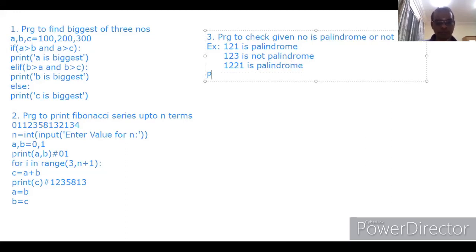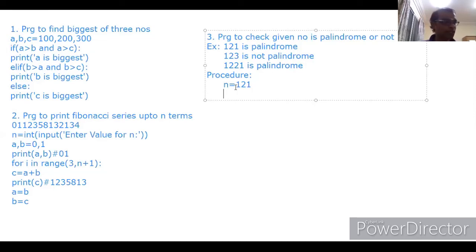Now we will see the procedure to find whether the given number is a palindrome or not. First, as usual, we get one number. For example, I am assigning here n equal to 123 or 121. This is a palindrome. So here, first we have to extract the last digit. That digit becomes the first digit for another number.